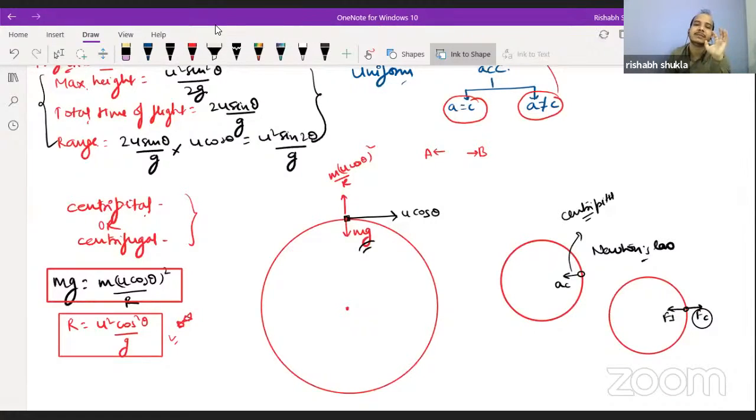If we are saying that this body is performing a circular motion, then you will say that this mg is responsible for the acceleration, which is equal to v square by r. Or you can say that this is the centrifugal force acting on the body, which is obviously an imaginary force, but will bring the system into equilibrium, and using the equation of equilibrium, which we can apply over here also. But the only thing we should keep in mind is that this is a dynamic condition, this is a man-made condition.